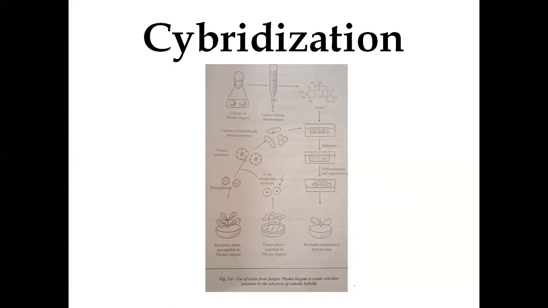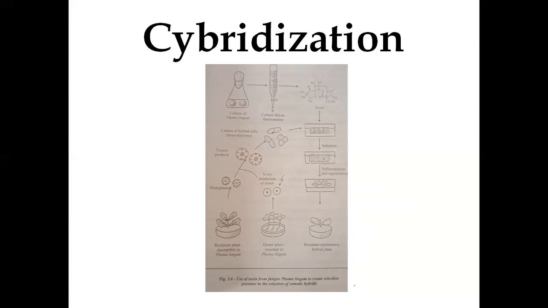Here, they have fused the recipient Brassica napus plant with donor plants like Brassica nigra, Brassica juncea, and Brassica carinata. These donor plants are resistant to Phoma lingam infection.